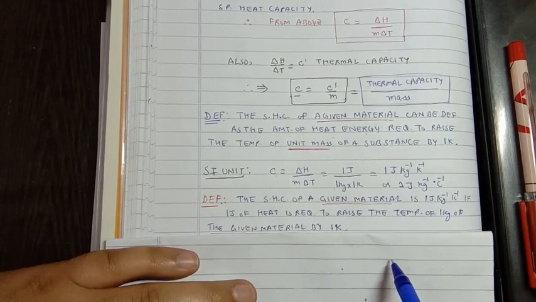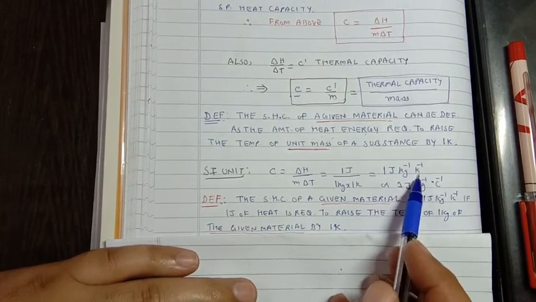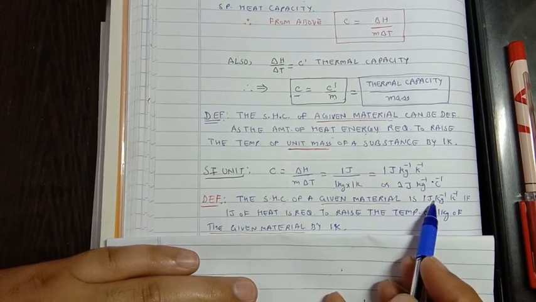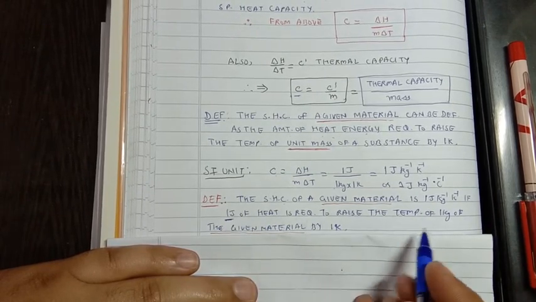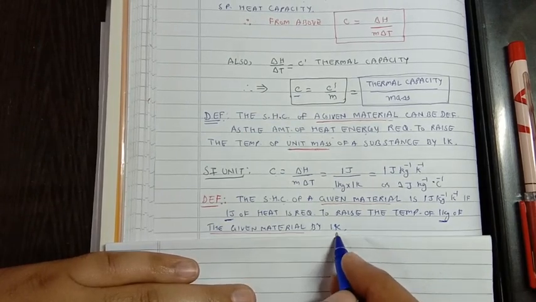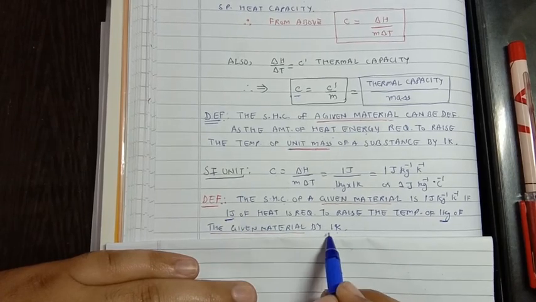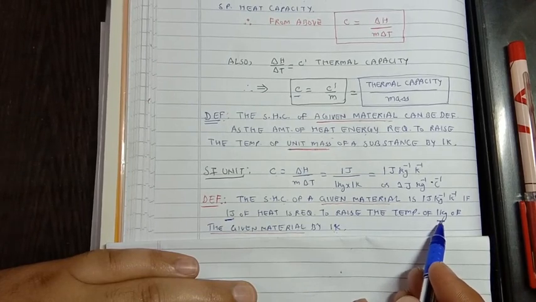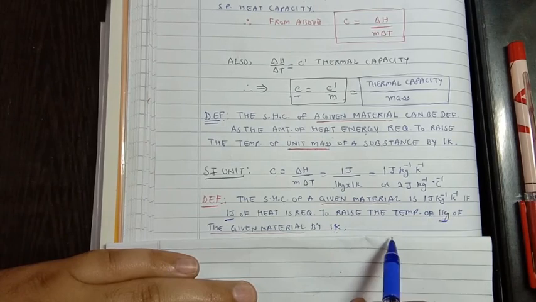So the specific heat capacity of a given material is 1 joule per kg per Kelvin if 1 joule of heat is required to raise the temperature of 1 kilogram of the given material by 1 Kelvin. So if 1 joule of heat is required to increase the temperature by 1 Kelvin for 1 kilogram of substance, then specific heat capacity will be 1 joule per kg per Kelvin.